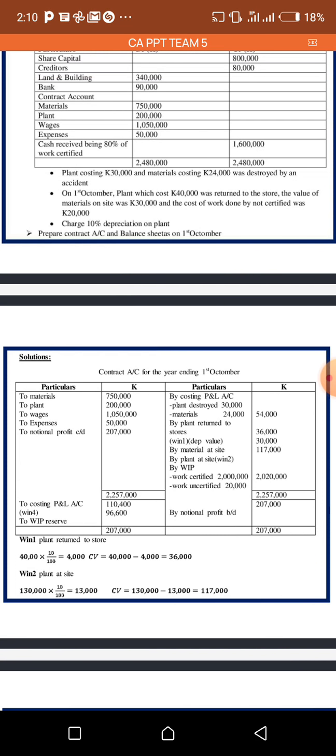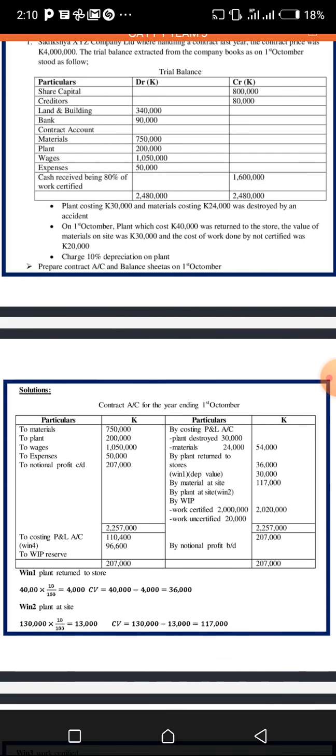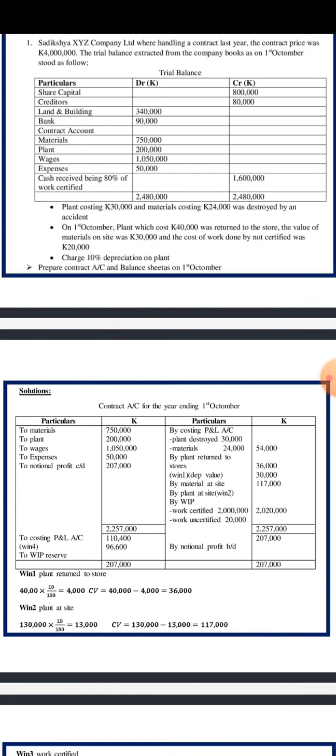To plant, we have been given there in the trial balance plant 200,000. That is the value exactly. We put it there as it is. To wages, again this value is given, so we just get all these values exactly like they are in the trial balance. So to wages 1,050,000, to expenses 50,000. Now we need to add these figures.